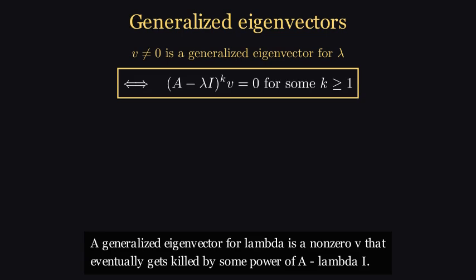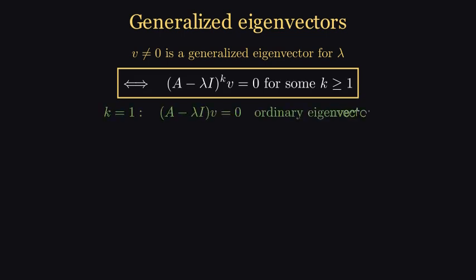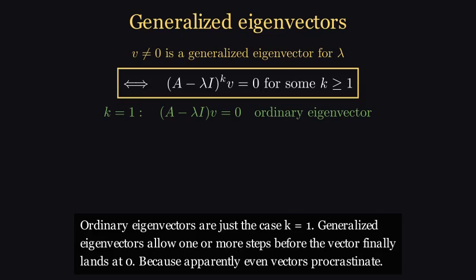A generalized eigenvector for lambda is a non-zero v that eventually gets killed by some power of (A minus lambda I), that is, (A minus lambda I) to the k. Ordinary eigenvectors are just the case k equals 1. Generalized eigenvectors allow one or more steps before the vector finally lands at 0. Because apparently even vectors procrastinate.